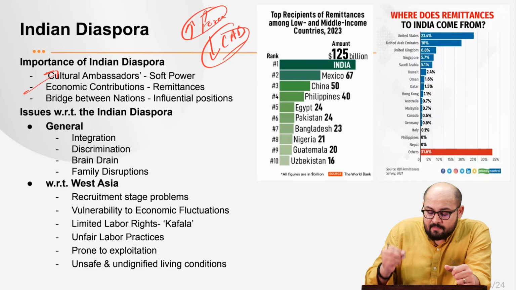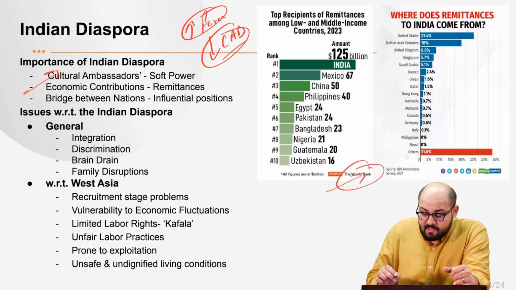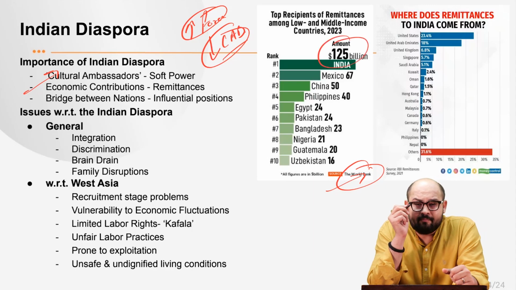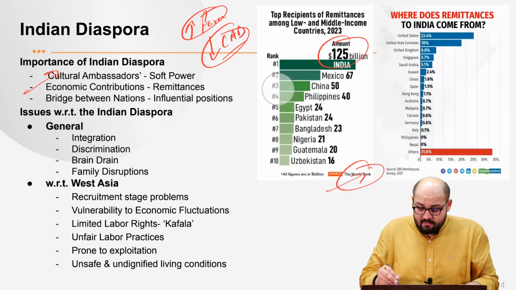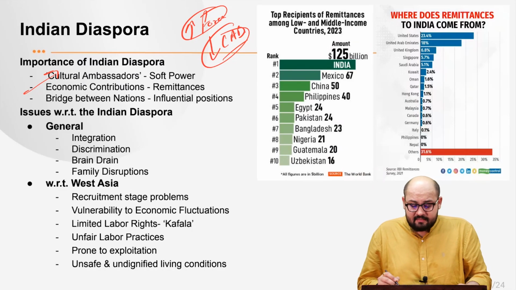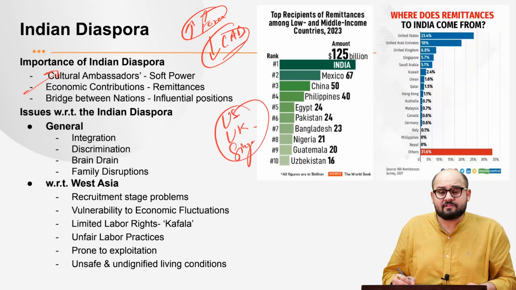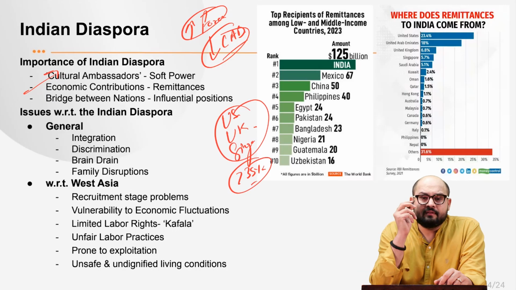So just see the picture given here. We have this data by the World Bank, which says that India was the country which received the highest amount of remittances, more than $125 billion in the year 2023. Then if you look at this graph, there are three countries, the US, UK and Singapore, which contribute more than 35% of these remittances.